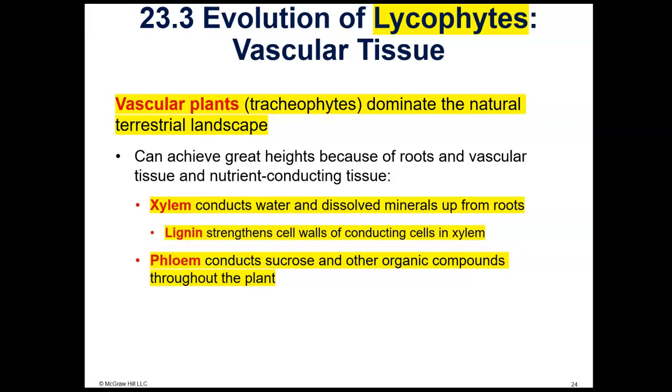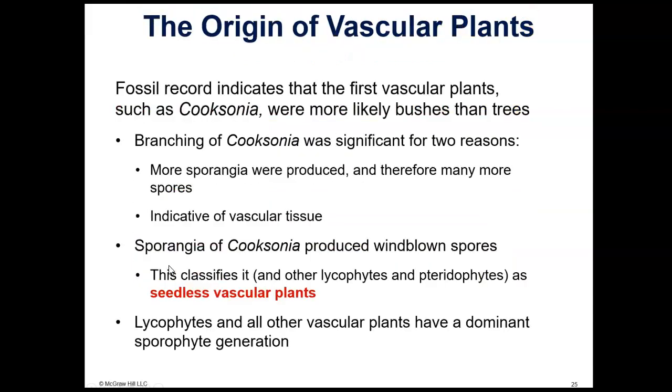Remember, all plant cell walls contain cellulose, but lignin is an extra component of the cell walls of the xylem, the conducting cells in the xylem tissue. Then the phloem tissue conducts sucrose and other organic compounds, so you can just basically call it food. The food that is made in the leaves is conducted all over the plant, all the way down to the roots even. So the carbohydrates that are produced as food when the plant makes its own food, that material is conducted through the phloem tissue.